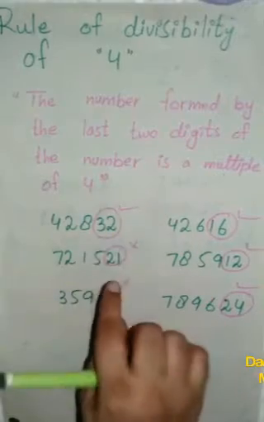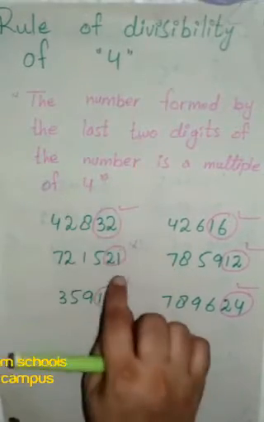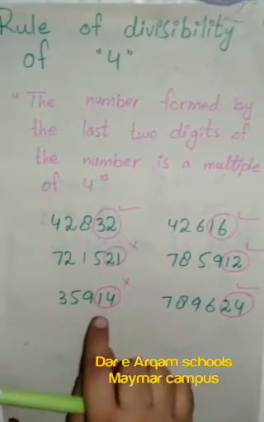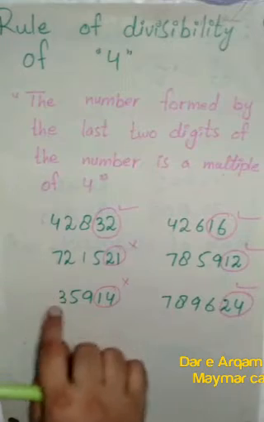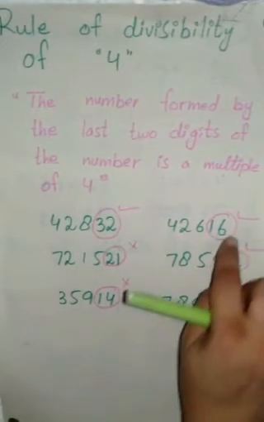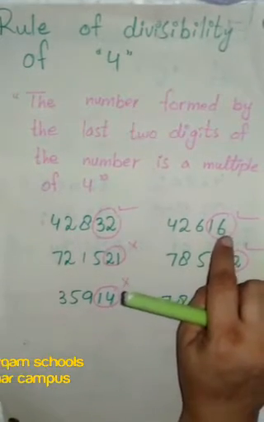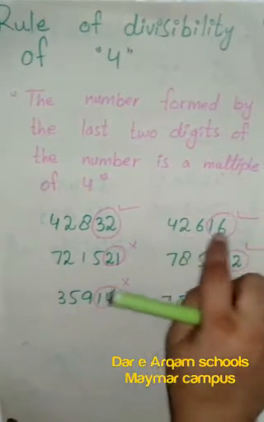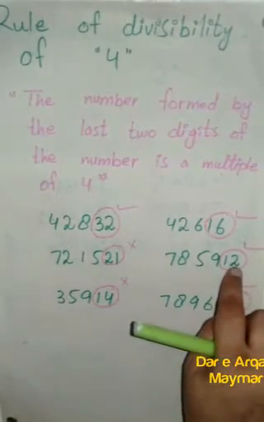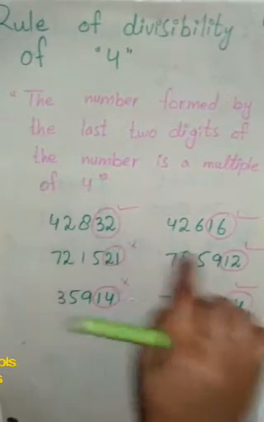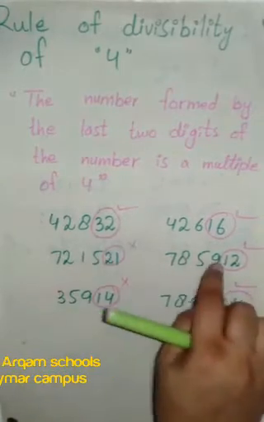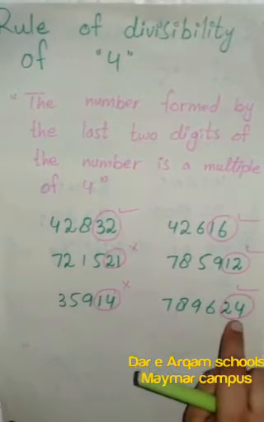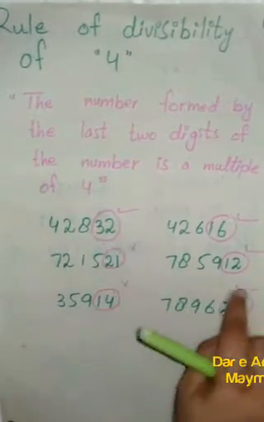so this whole number will be divisible by 4. 21 is not a multiple of 4, so this number will not be divisible by 4. Next we have 14, 14 is not a multiple of 4, so this whole number will not be divisible by 4. Next we have 16, does 16 come in the table of 4? Yes, 4 4s are 16, so this whole number is divisible by 4. 4 3s are 12, it's a multiple of 4, so this whole number is divisible by 4. Next we have 24, 4 6s are 24, so this one is a multiple of 4, so this whole number will be divisible by 4.